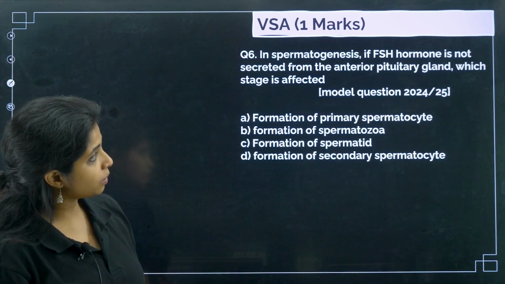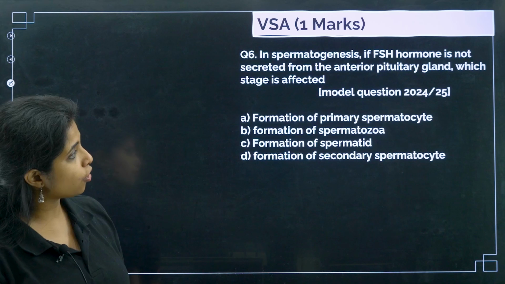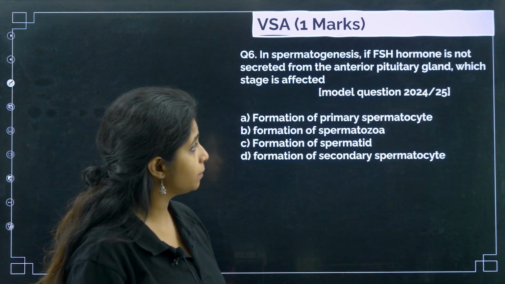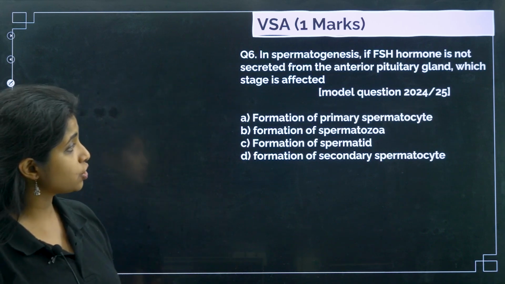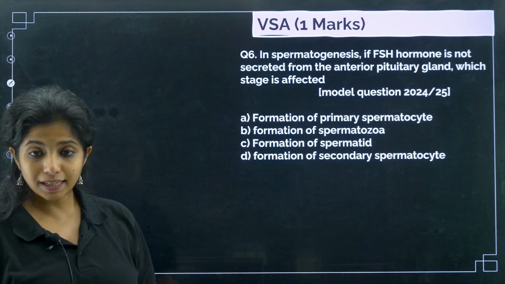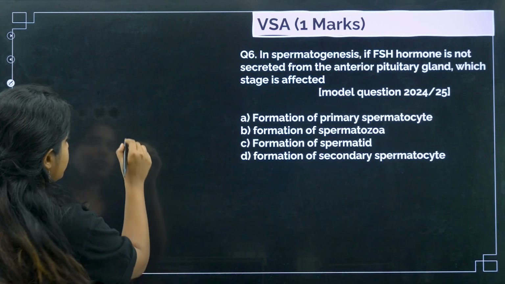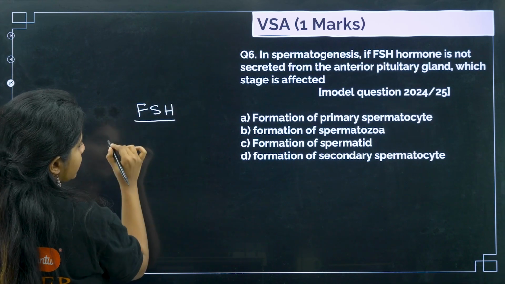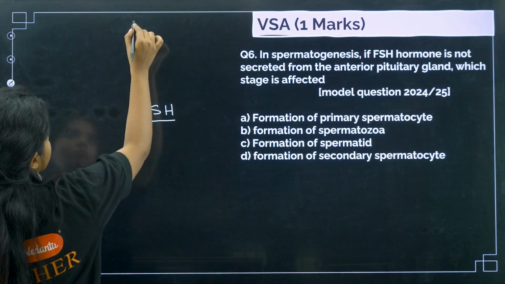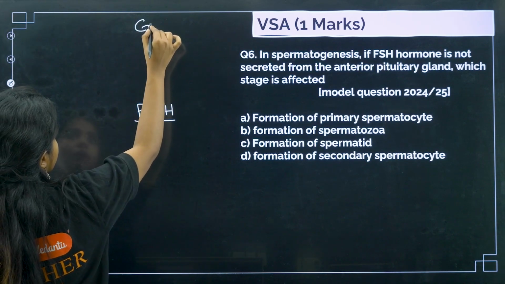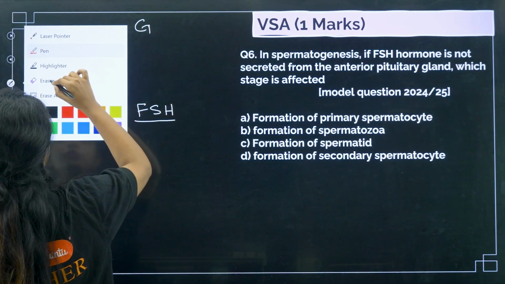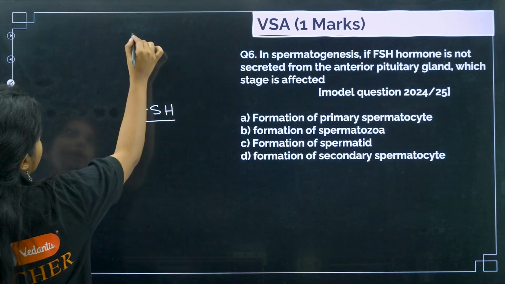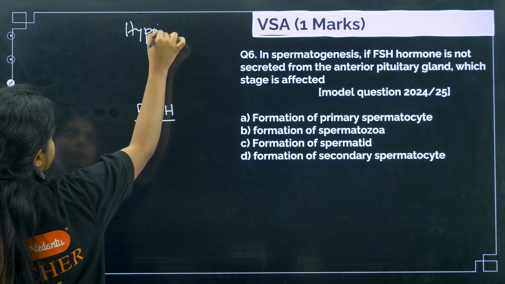Okay. Now in spermatogenesis, if FSH hormone is not secreted from the anterior pituitary gland, which stage is affected? So basically, FSH, what do you mean by FSH? It is follicle stimulating hormone, my dear children. So always remember, there is something known as the hypothalamus.